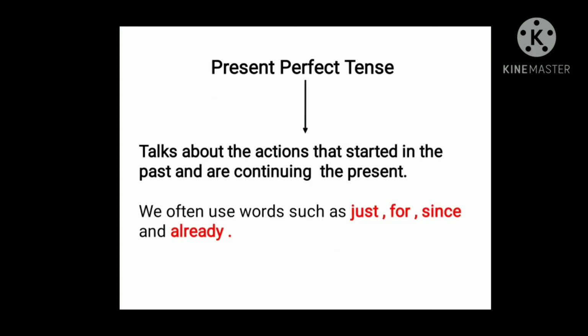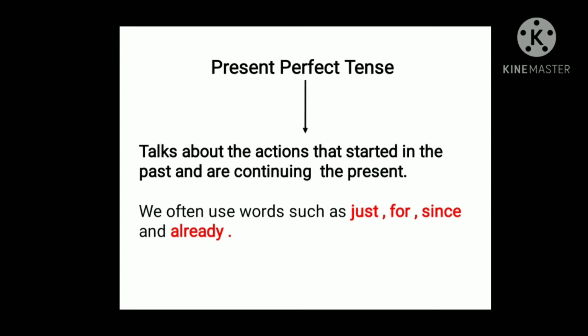When we talk about the present perfect tense, we need to know how to frame it and what it is. So present perfect tense means the actions that started in the past which have a continuity in the present are called present perfect tense. We often use words such as just, for, since, already. These are the words which we use to frame present perfect tense.